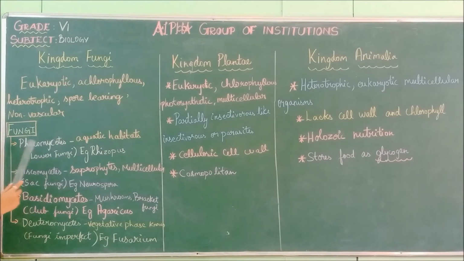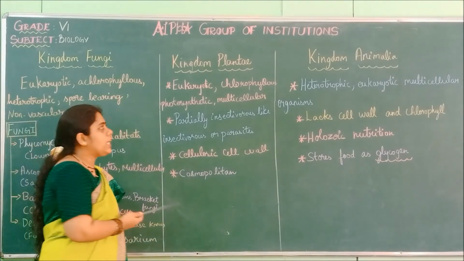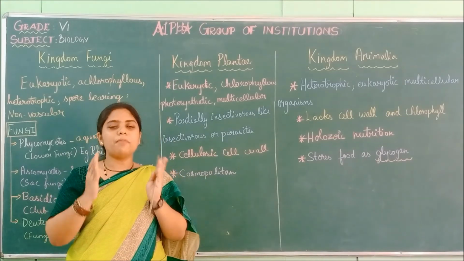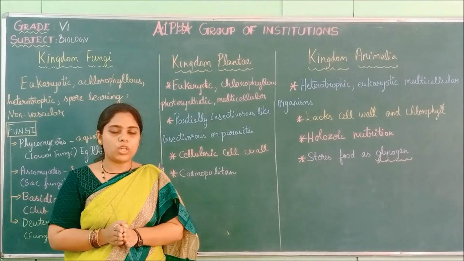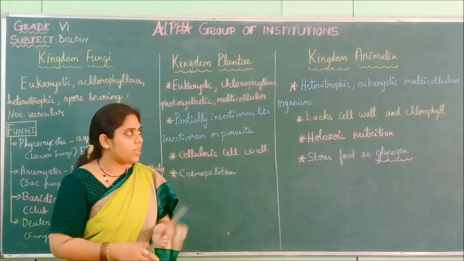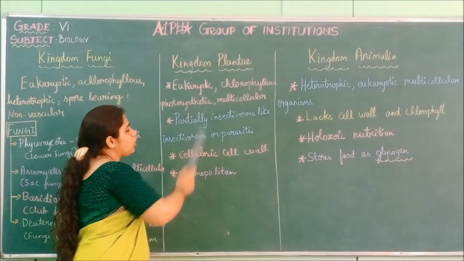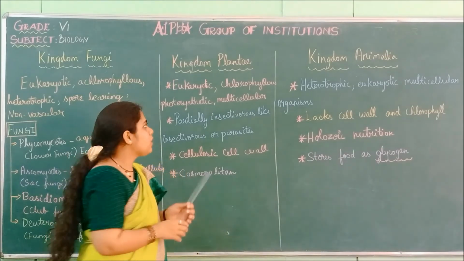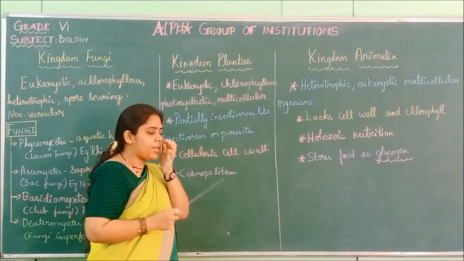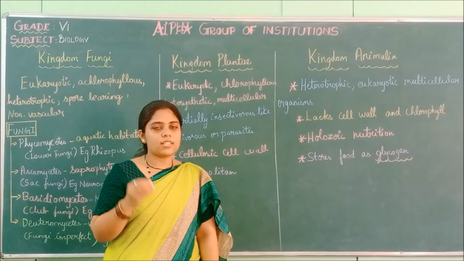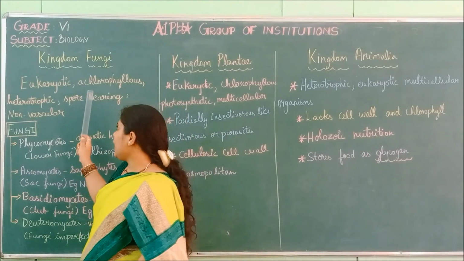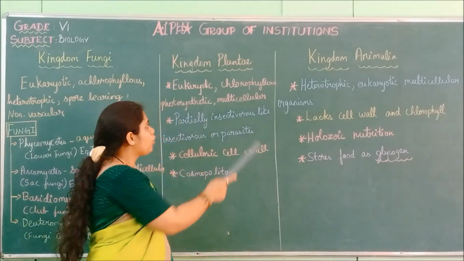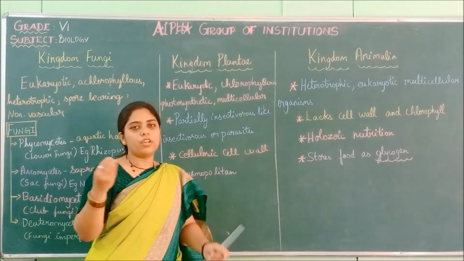Then moving on to the next kingdom, kingdom Plantae. So kingdom Plantae means all the multicellular plants are put under kingdom Plantae. So they are eukaryotic, that is, well-defined cell organelles are present. The presence of chlorophyll is there. So here we saw achlorophyllous, where the chlorophyll is absent. Chlorophyllous means the chlorophyll is present.